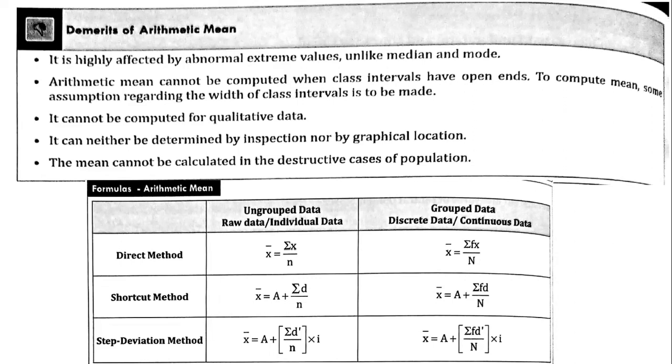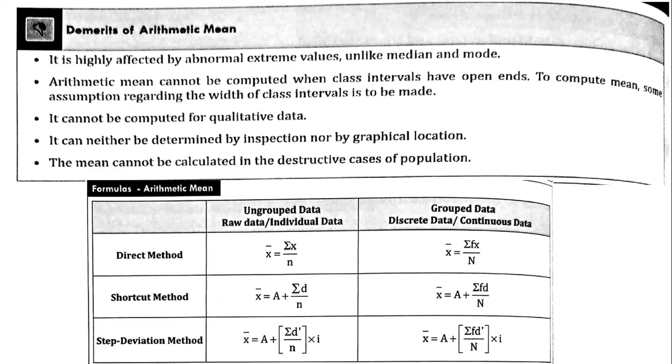In the case of ungrouped data, or what you call individual data or raw data, you have the direct method, shortcut method, and step deviation method. Similarly, in the case of grouped data, we have different types of formulas. The main difference between grouped and ungrouped data is having frequency or not having frequency. In individual or ungrouped data, frequencies are not there. In grouped data, frequencies are included. So you have different formulas for calculating the mean.